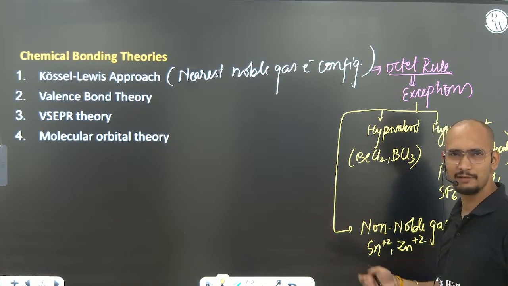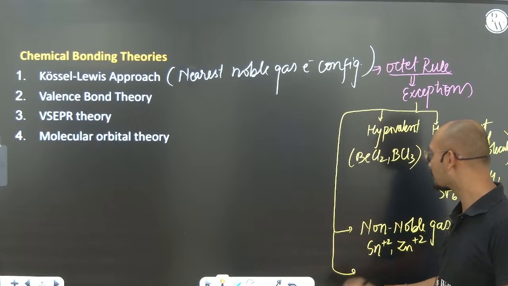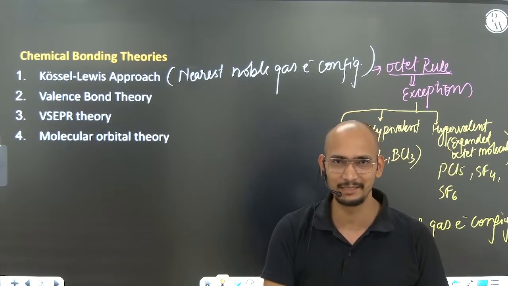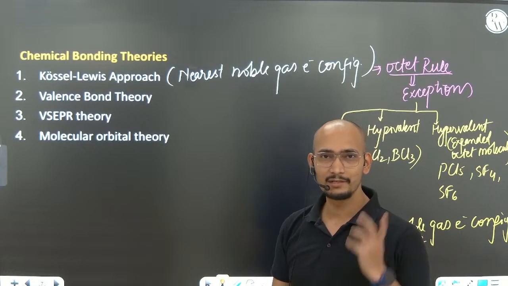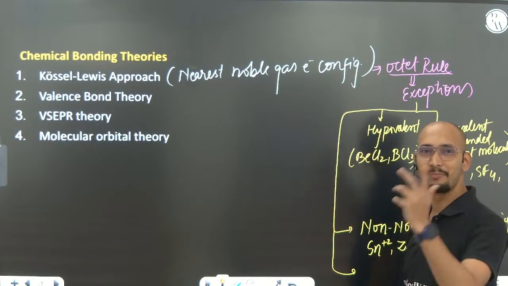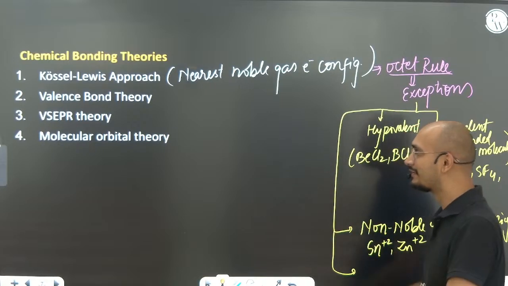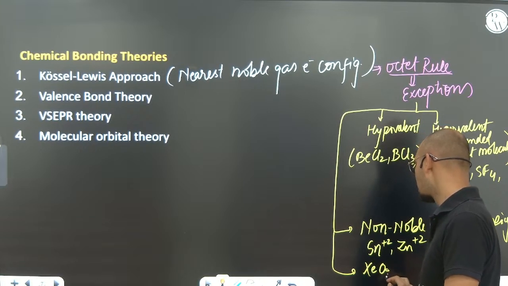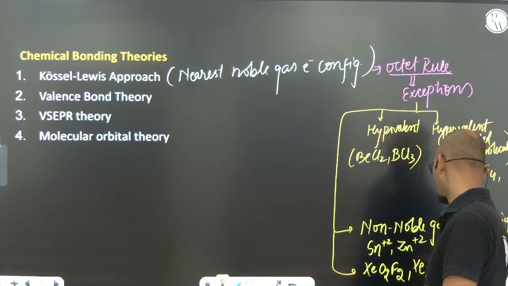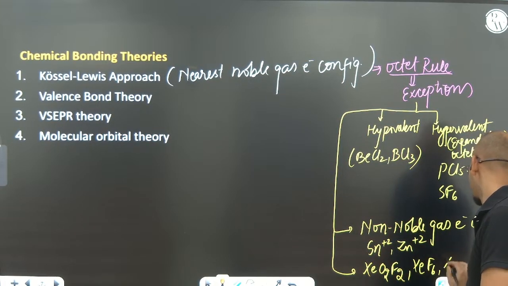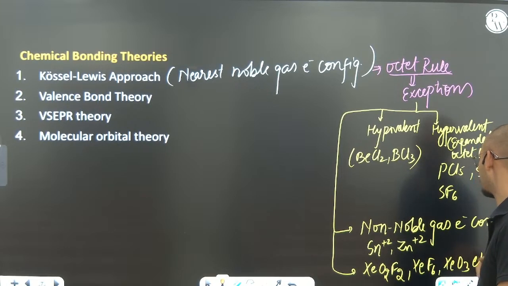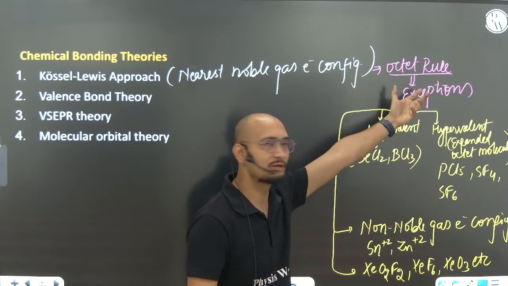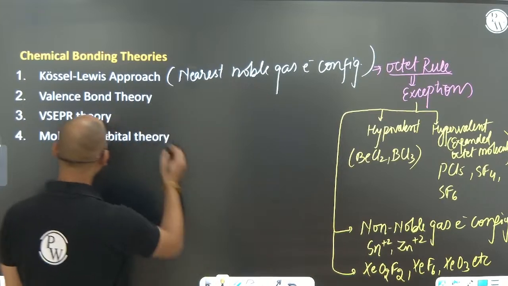These are the molecules. There are even more, because it used to say that noble gases are non-reactive. That's why other elements want to be like them, because they are non-reactive, so they are stable. But we see that xenon and krypton can form bonds, so it is breaking the whole basis of the Kossel-Lewis approach. I hope you all know XeO2F2, XeF6, XeO3. There are not many examples. So I hope you understand how these examples are exceptions to the octet rule. Next, let's talk about the valence bond theory.